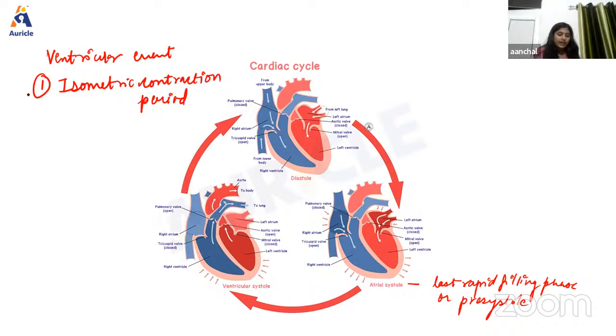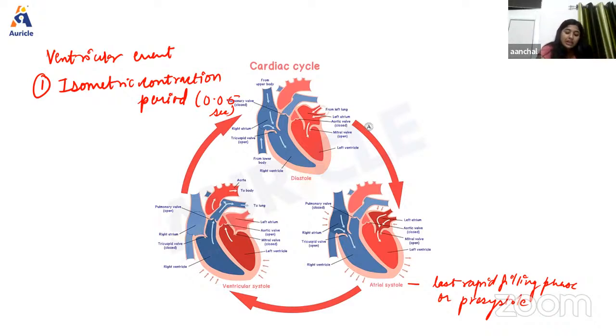Okay, so the isometric contraction period in the cardiac cycle is the first phase of ventricular systole. Okay, I'm talking about the duration. So its duration is around 0.05 second, right? And isometric contraction is a type of muscular contraction which is characterized by increase in tension without any change in the length of muscle fiber. That's why it is named isometric, because muscle length is not going to change, only the tension is going to change.